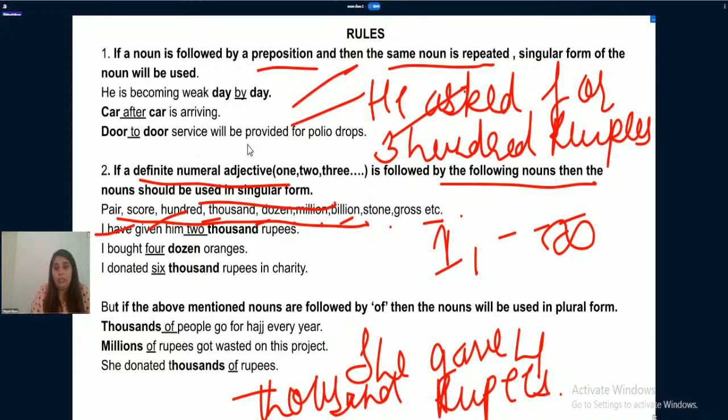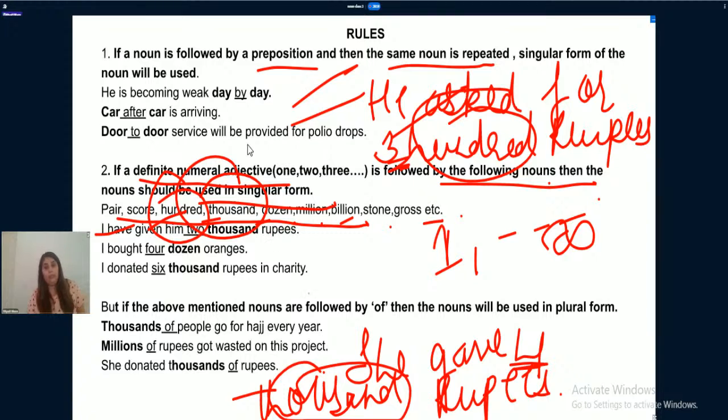If a definite numeral adjective 3, 4 is followed by the following nouns, hundred, thousand, then the noun should be used in singular form. Thousand. We are not using thousands here, or hundreds here. It should be in singular form. So he asked for 300 rupees and she gave 4,000 rupees. Now, similarly, I have given him 2,000 rupees. I bought 4 dozen oranges. I donated 6,000 rupees. Definite numeral adjectives, the same nouns, and all are in singular form.